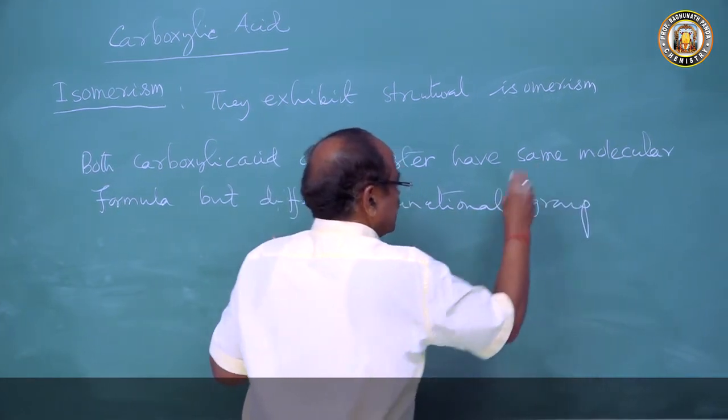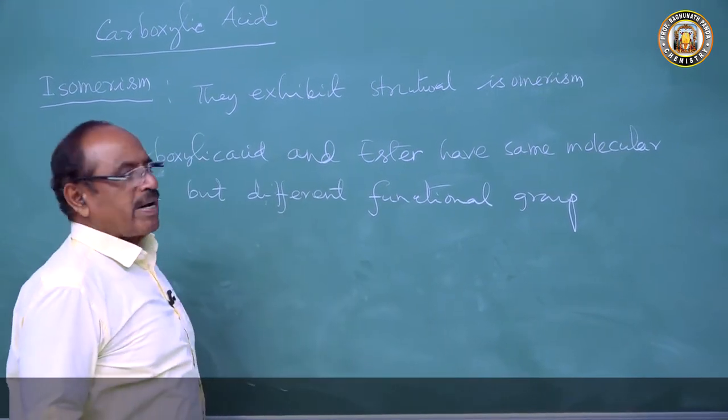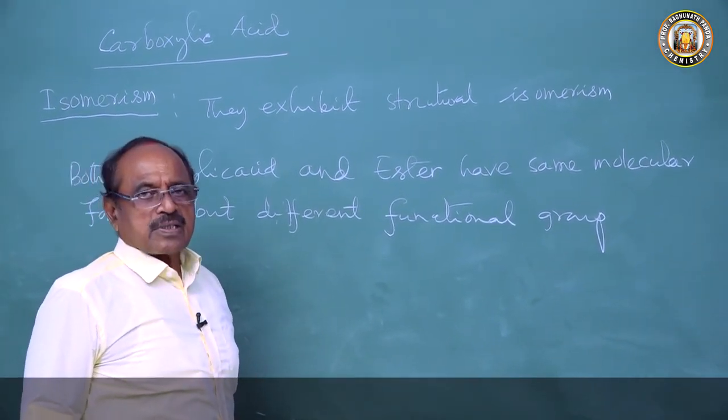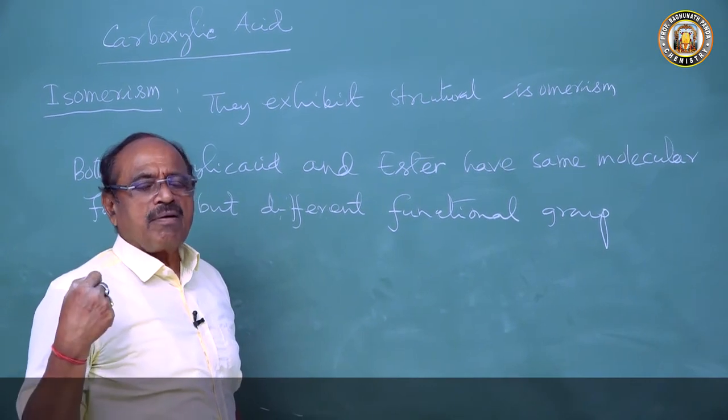Hence, a carboxylic acid is a functional isomer of ester.